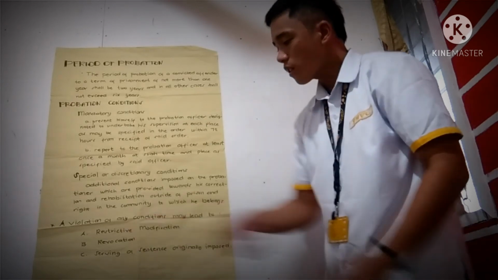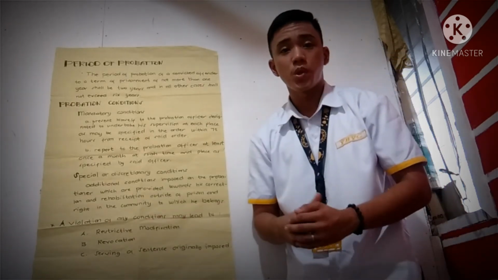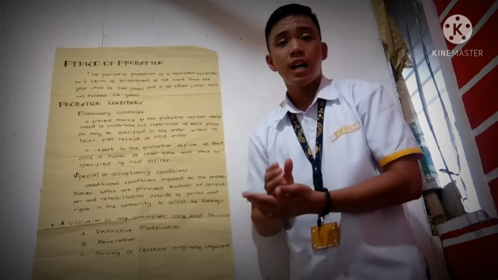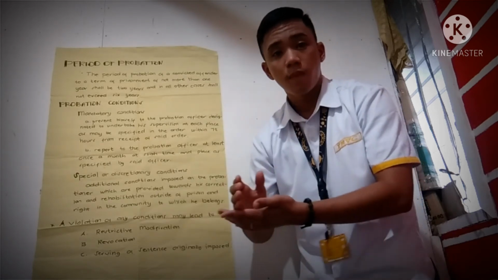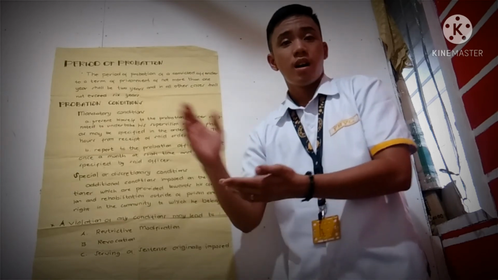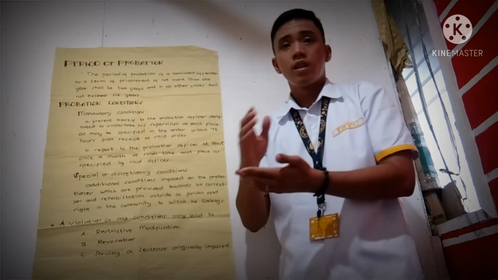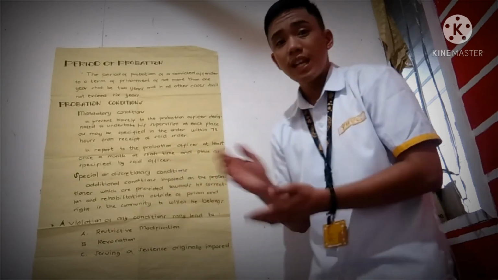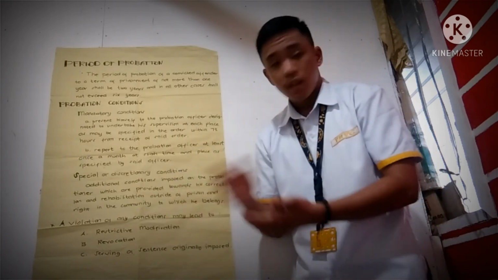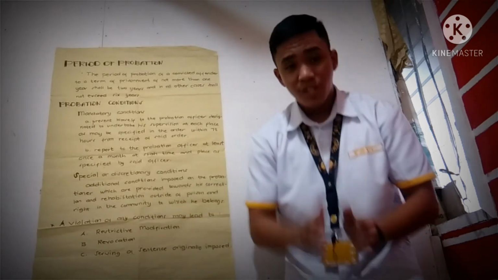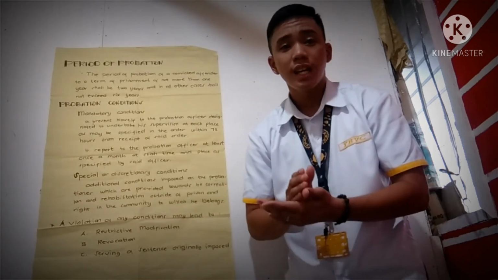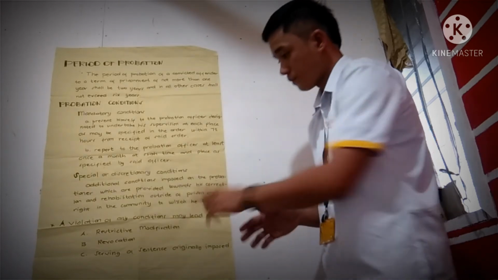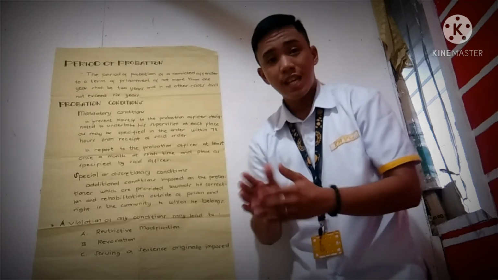And last, serving of a sentence originally imposed. For example, you had a term of imprisonment of less than 3 years. It is good that you were granted probation, but you violated it, so you'll be back in jail and you will be serving the sentence originally imposed.